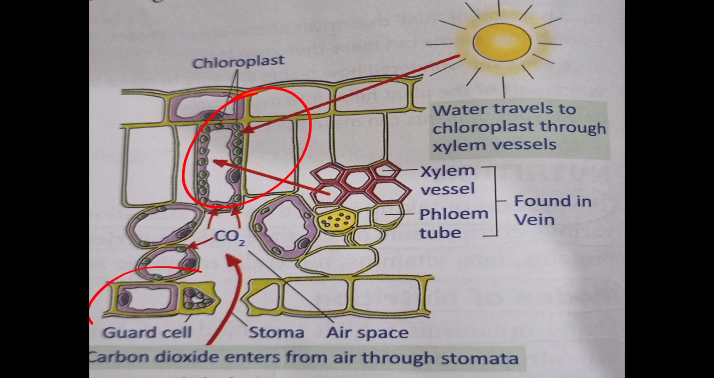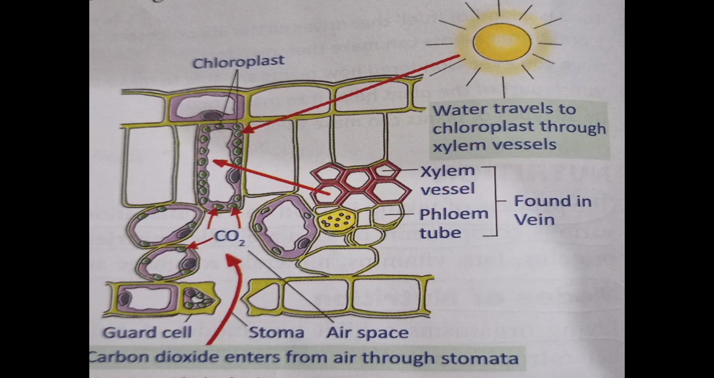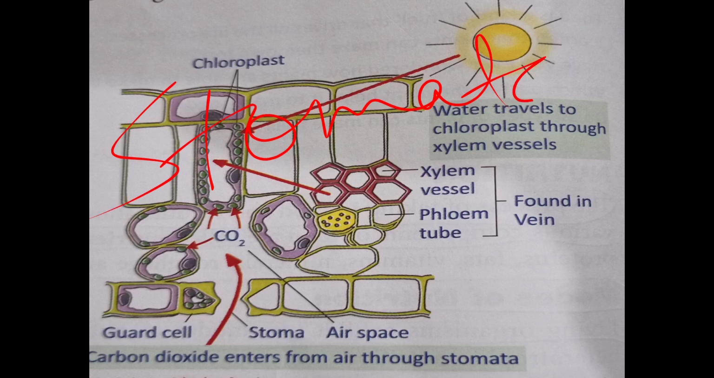Chloroplast, guard cells, xylem and phloem tubes. Xylem and phloem tubes actually transfer: xylem transports water and minerals and phloem transports the food after the preparation. Plants do gas exchange with the help of stomata present on the surface of the leaf on the lower side.